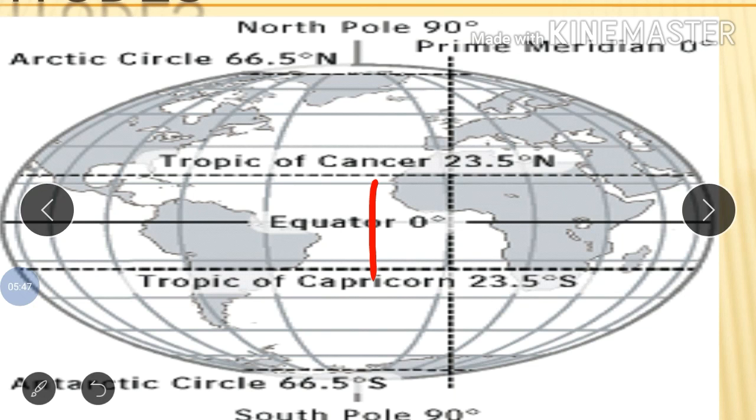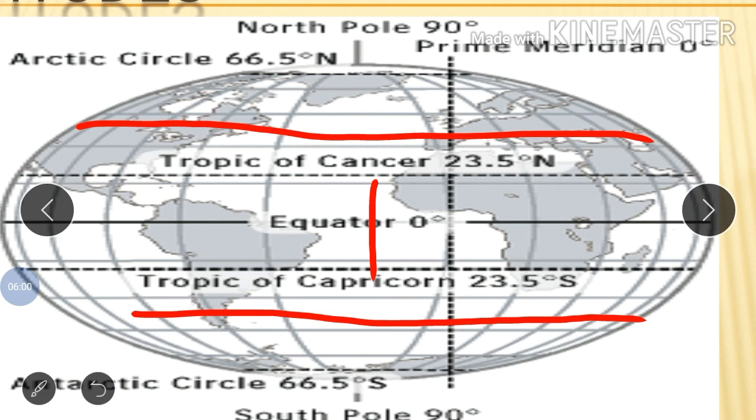This zone is the equatorial zone. And from 23.5 degrees south and 23.5 degrees north to 66.5 degrees south, this zone is called the temperate zone. The zone between the Arctic Circle and Tropic of Cancer, and between the Antarctic Circle and Tropic of Capricorn, is the temperate zone.